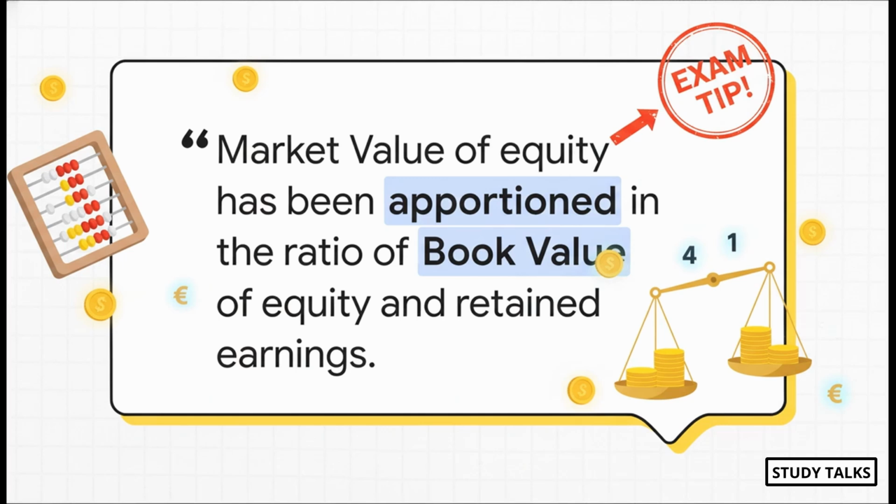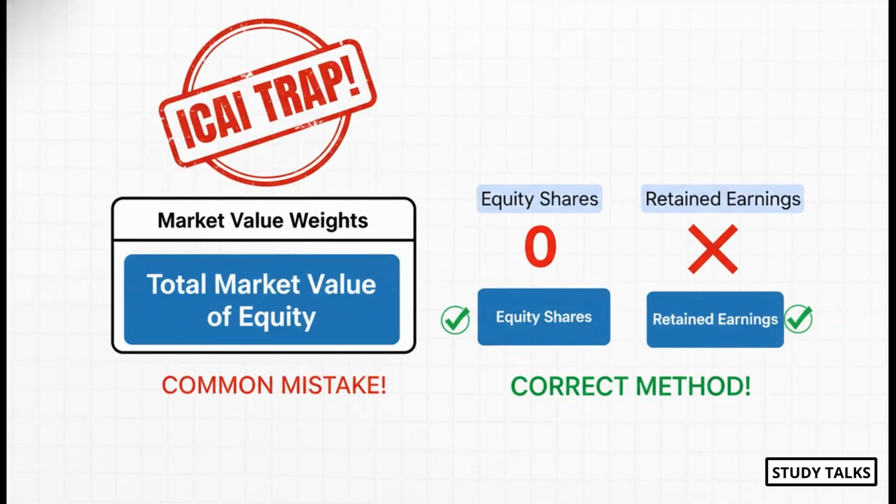This right here is how ICAI loves to twist the question. Let me be crystal clear. This is an ICAI trap. I've seen it 100 times. This is where marks are lost. Students do all the hard work, they calculate the total market value of equity correctly, but then they forget to split it between share capital and retained earnings when they're using market value weights. Please, please always check for this apportionment. Don't just dump the entire market value under equity shares and call it a day.